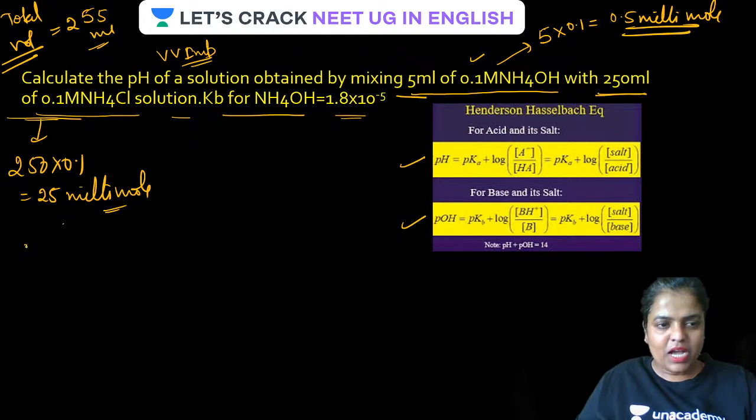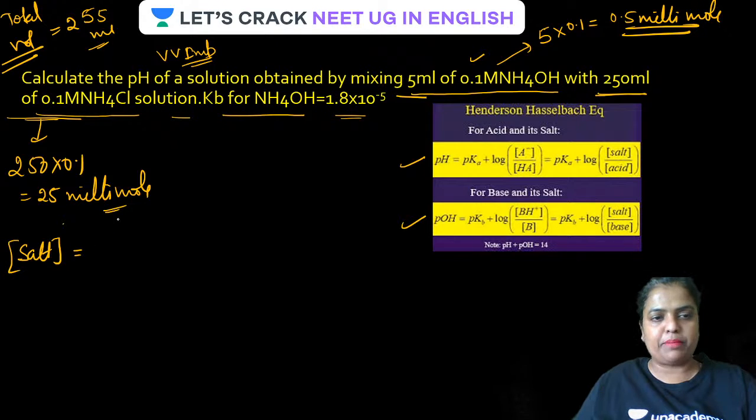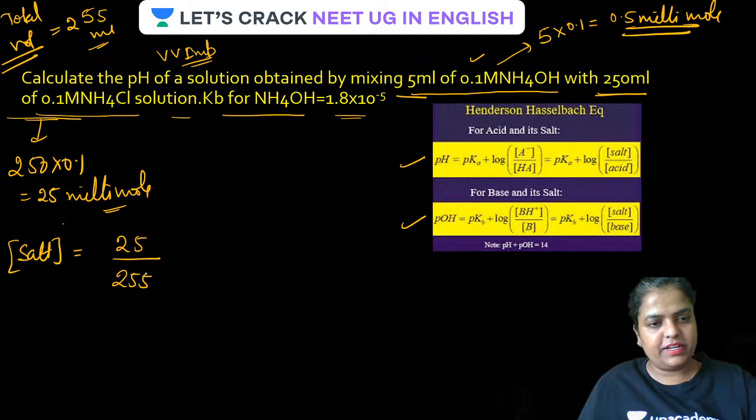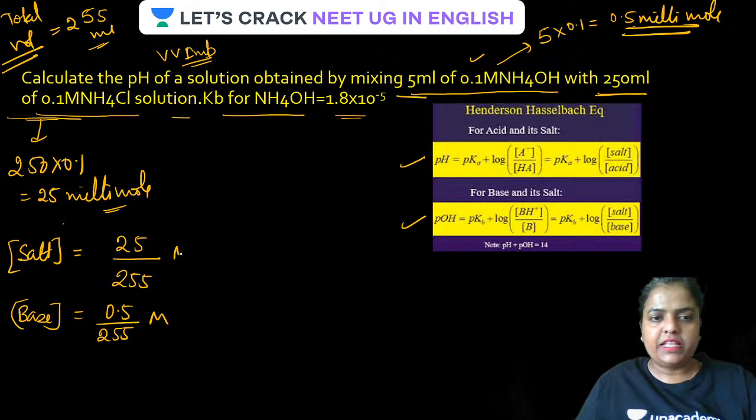So how much is the concentration of the salt in the buffer? Very simple. 25 millimole divided by the volume. The volume is how much? 255. Is that clear? How much is the concentration of the base in the buffer? Millimole is 0.5 upon the volume 255. Is that clear? This will give you the molar concentration. Is that clear, guys?